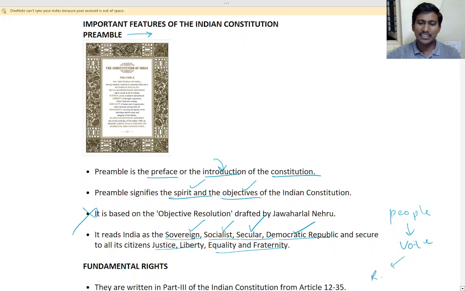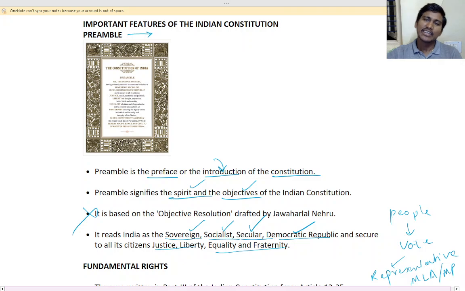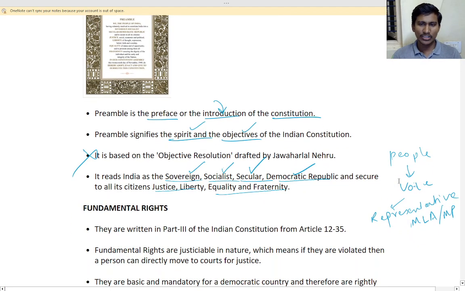That is the representative, an MLA or MP, and we elect them. And then they elect the prime minister or chief minister. That is how it happens. Understand?